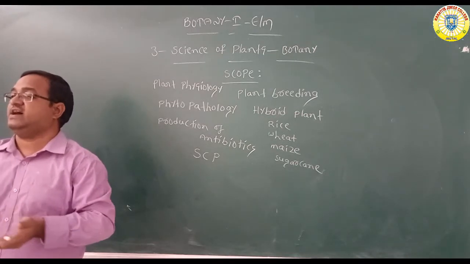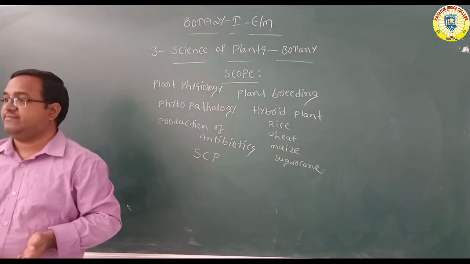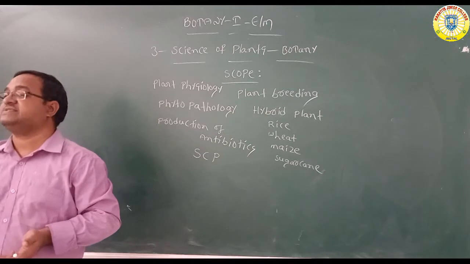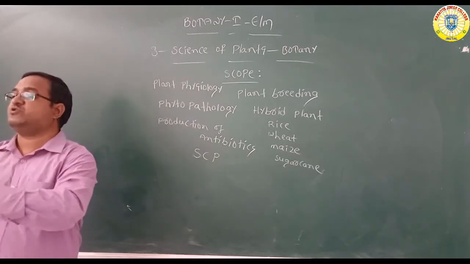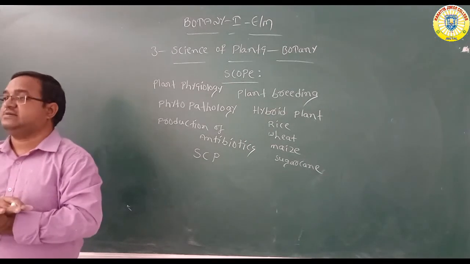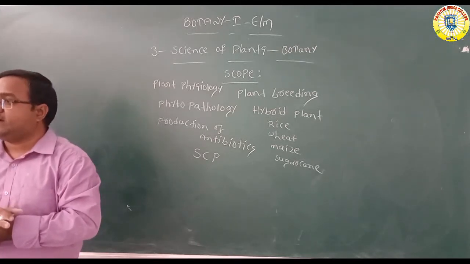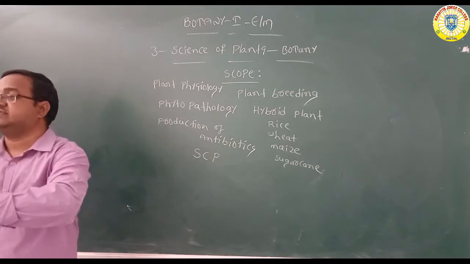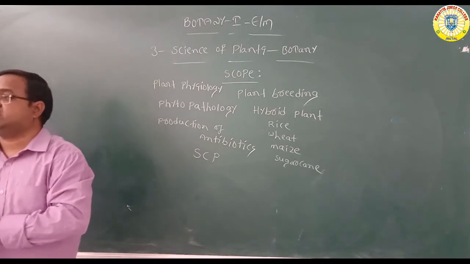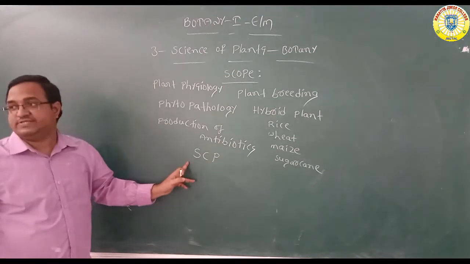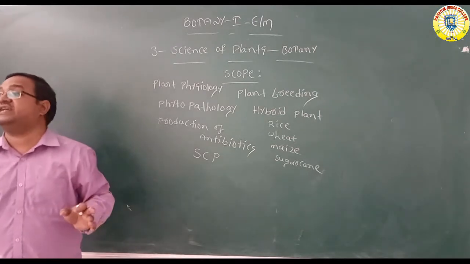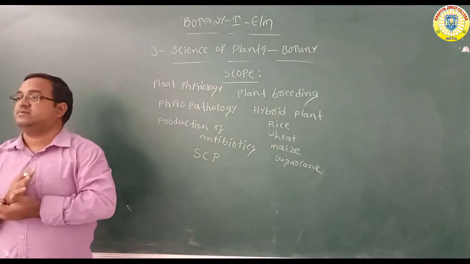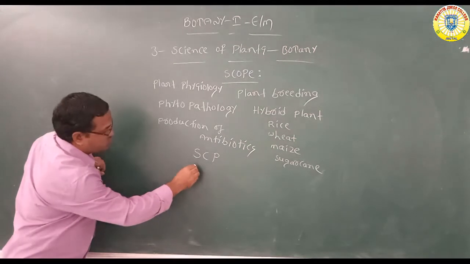Already you know where proteins are contained, especially pulses contain proteins: red gram, green gram, bengal gram, all pulses contain proteins. But what is the alternative to these proteins? Single cell proteins. By using some algae, by using some fungi, we have to produce single cell proteins. So some examples you can note down. Best example, mushrooms